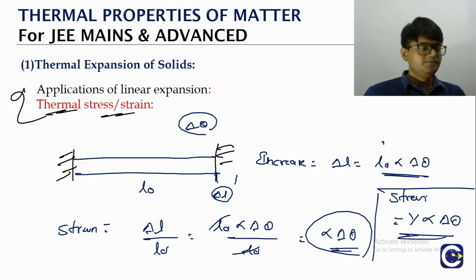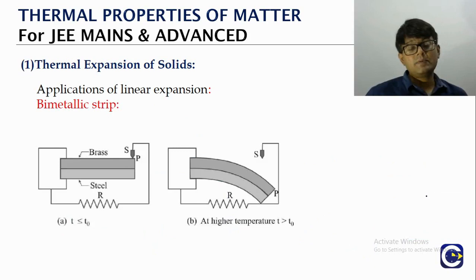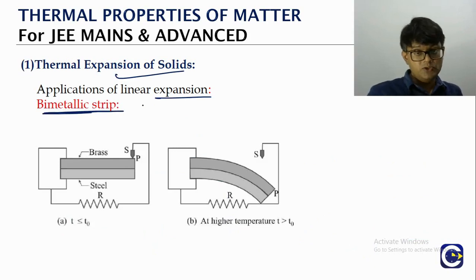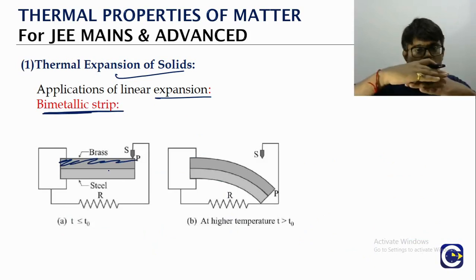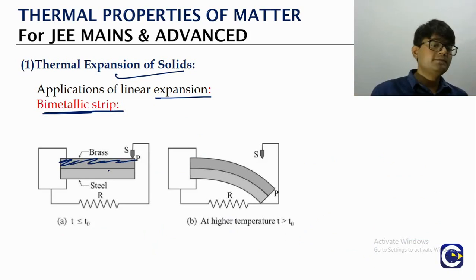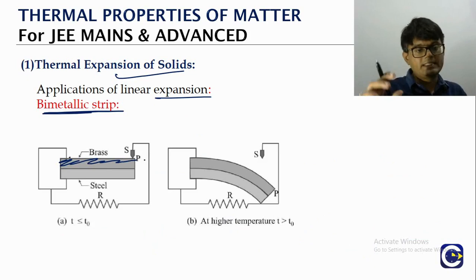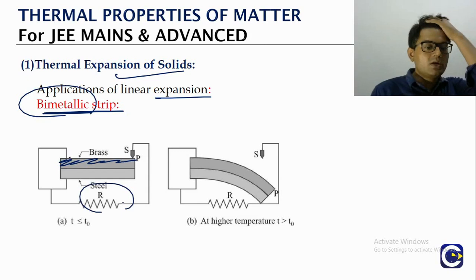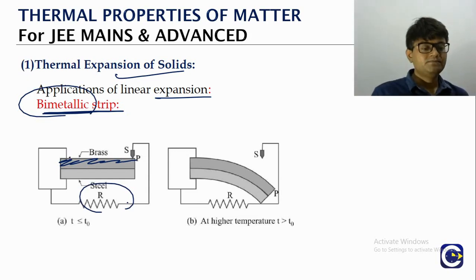Now we have one more interesting application of this linear expansion, which is the bimetallic strip that is used as a thermostat. You see here we have brass and we have steel. The two strips are placed against each other. Now we can build a circuit by connecting both the ends of the bimetallic strip. Why do we call it bimetallic? Because we have two metals. The circuit is now complete. We will see the passage of current.